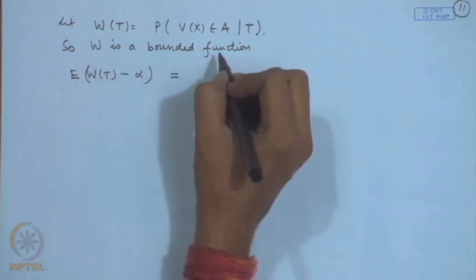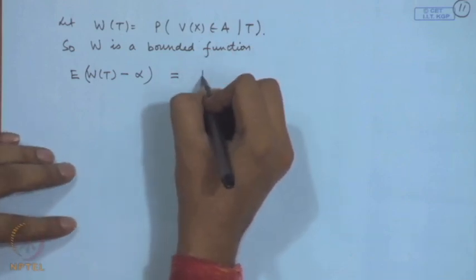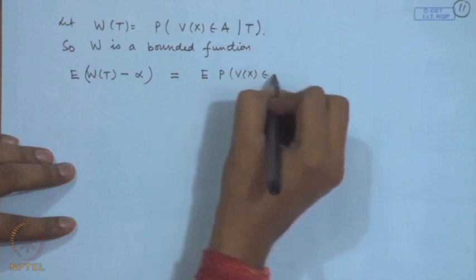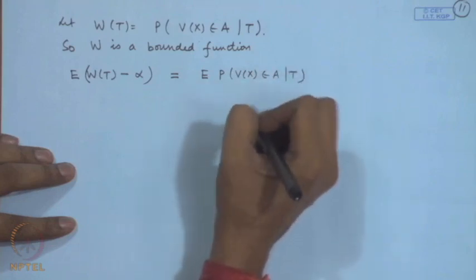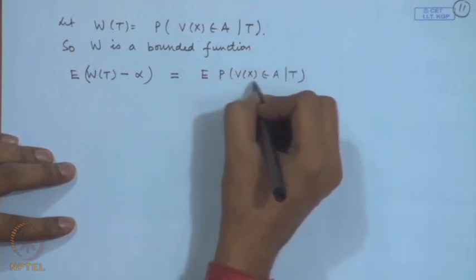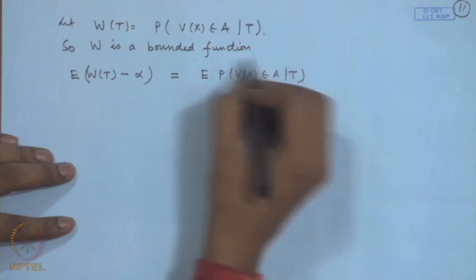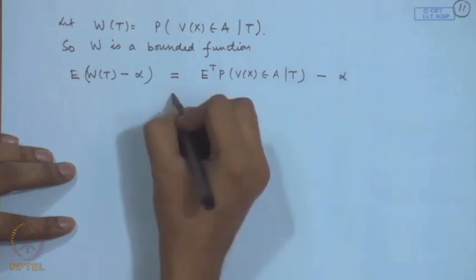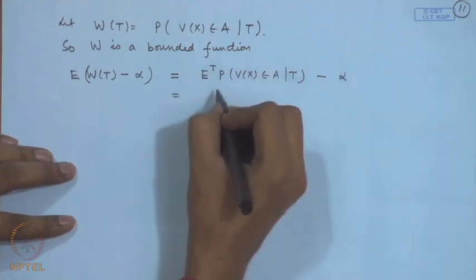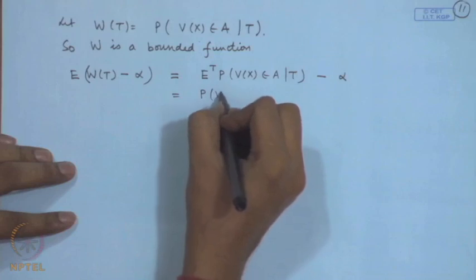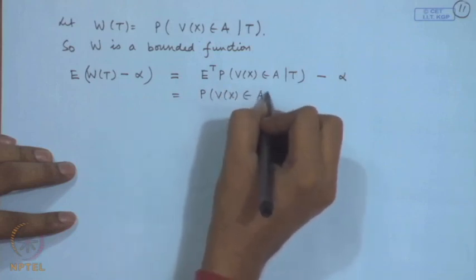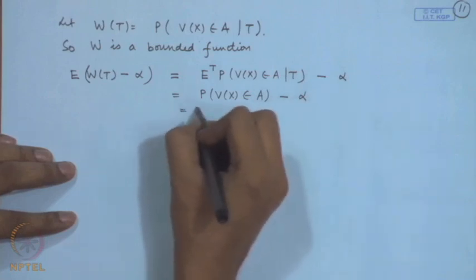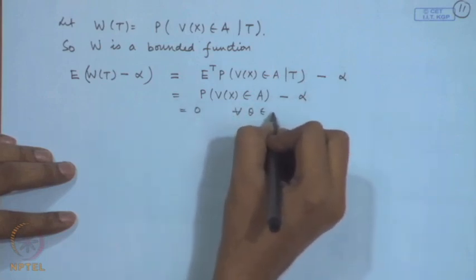Now, what is this going to be? This is expectation of probability V x belonging to A given t. Now, this expectation is over what? This conditional probability is a function of t. So, this is expectation over t minus alpha. Now, this will become nothing but probability of V x belonging to A minus alpha, which is actually equal to 0 for all theta.